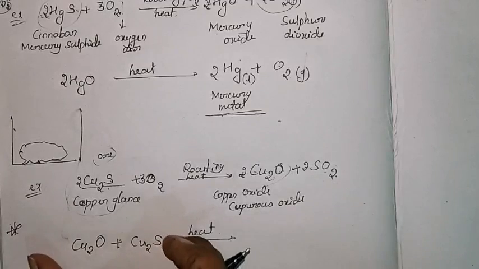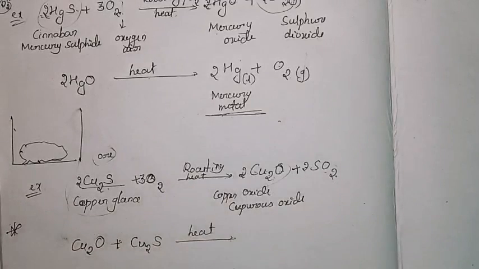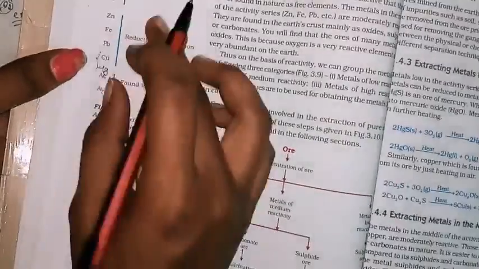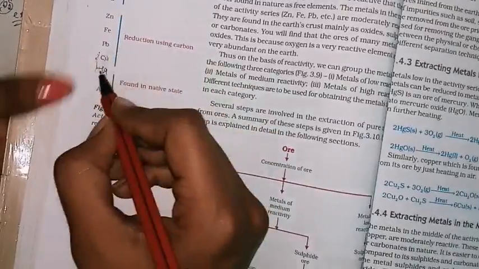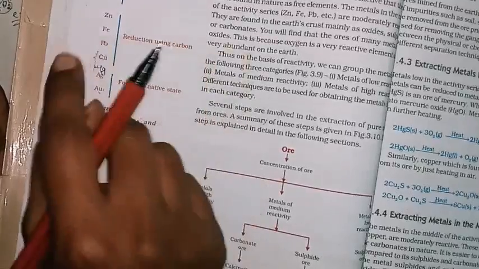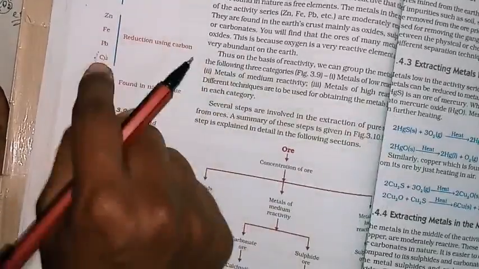Why is it needed? Because if you observe the reactivity series, copper we are considering as moderately reactive, but sometimes it shows because it has the valence +2 or +3 state, that is the cupric or cuprous state.